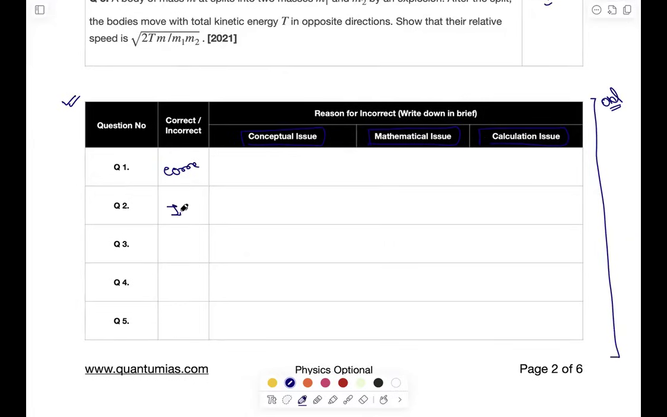If it is incorrect, you can write IN. ठीक है? So if it is correct, कुछ लिखने की जरूरत नहीं है, NA. But if your solution is incorrect, you have to understand कि कौन सा issue है. CI, MI और COI कर दो, so CO कर दो, MA कर दो, NCA कर दो.